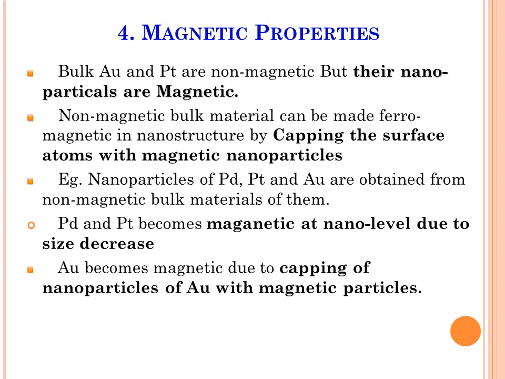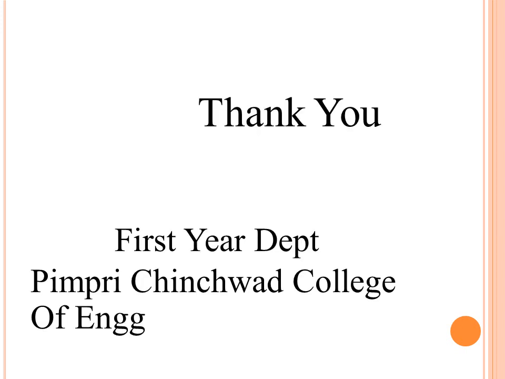So because of that we can change the magnetic property of any material which is actually non-magnetic in bulk. If we want to change its magnetic property, then in some cases it will change because of the nano size, or in some cases capping of that material can be done with some magnetic particles. Thank you.